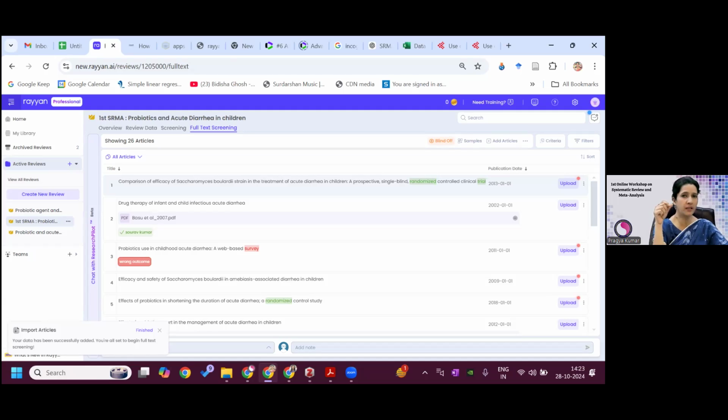Sci-Hub, yes, you can try Sci-Hub, but you will see these days you don't get articles even in Sci-Hub. We also tried, but we did not get. So then what we did, we mailed the authors. We mailed 9 authors and we got, I think, a response of 50%. So they sent us the full article, and then we included that full article. And that also you have to write in Prisma. We'll show you. And you have to write in the manuscript also how many full article requests you sent and how many you got the answer with the full article. And that you have to include in the full text.